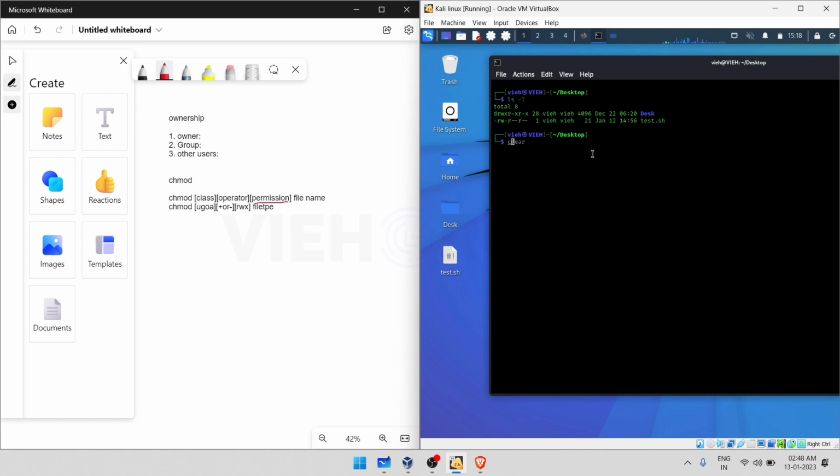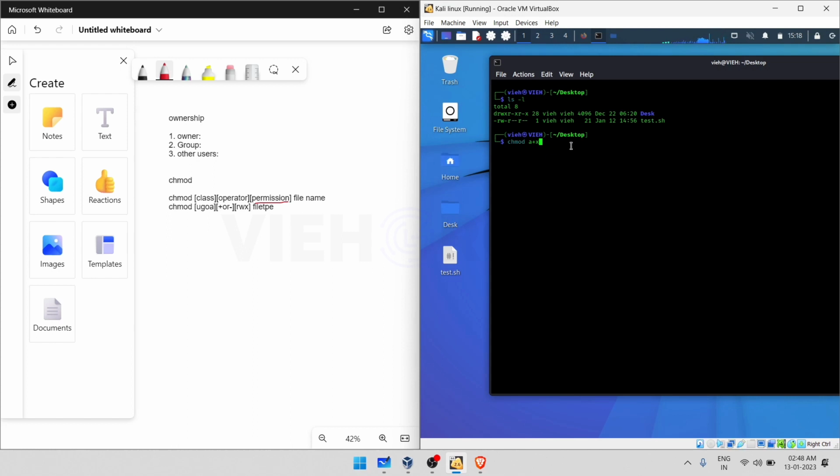We'll be typing chmod space a plus x. What exactly does this mean? a is for all the classes, and x is basically for the execution. So we'll be giving all classes execution.